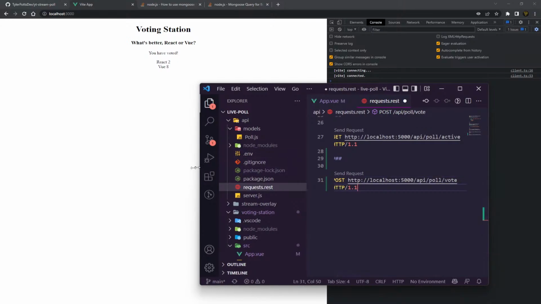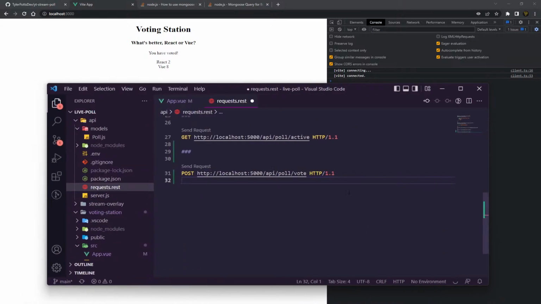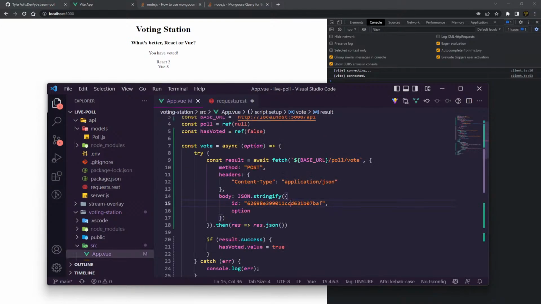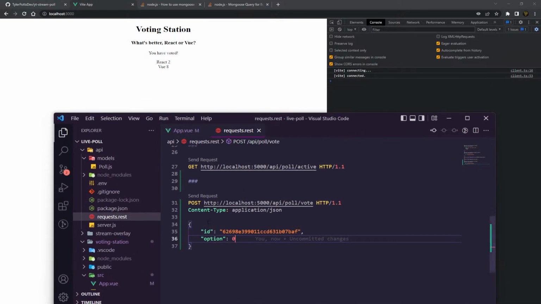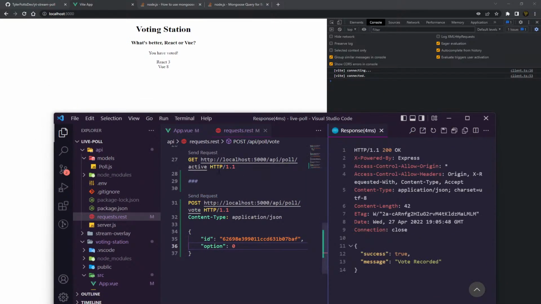I should probably widen this. There we go. Then we just want to say content application JSON ID. We need to get this ID. And then the option is an index, so let's just put it at 0. Save. Now, if we hit send request, that's done.